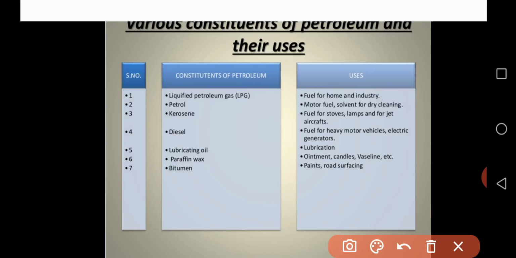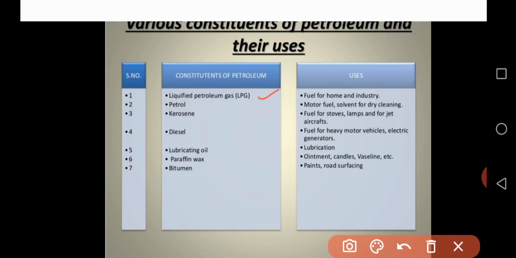The first very important constituent of petroleum is LPG, or liquefied petroleum gas. We use LPG every day in our kitchen for cooking. We use LPG as a fuel at home for cooking food, and many industries also use LPG as a source of energy for manufacturing purposes.